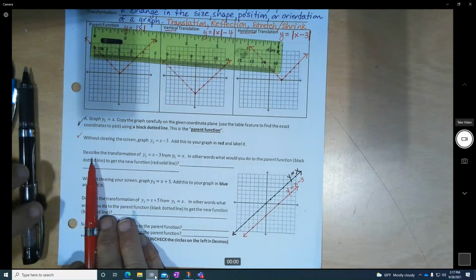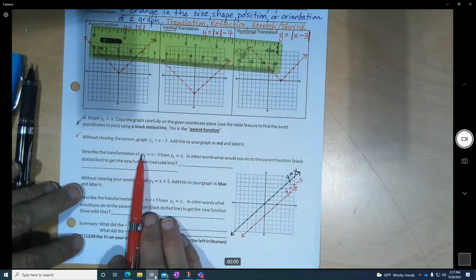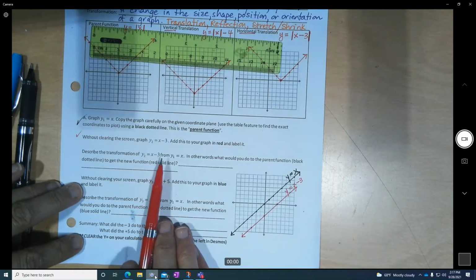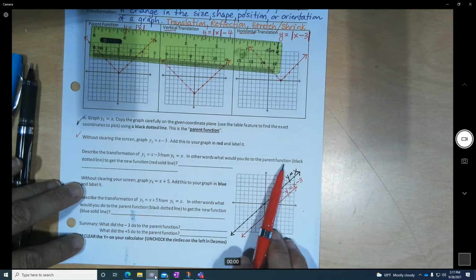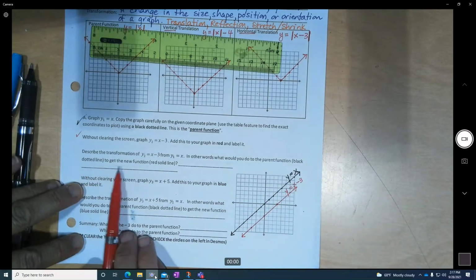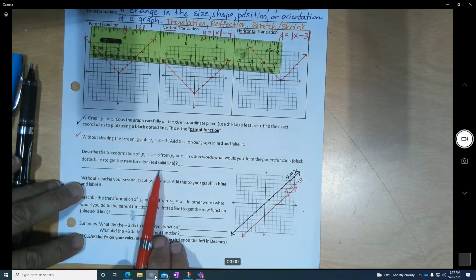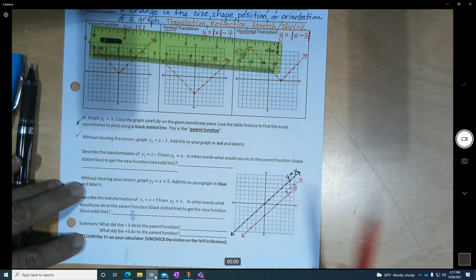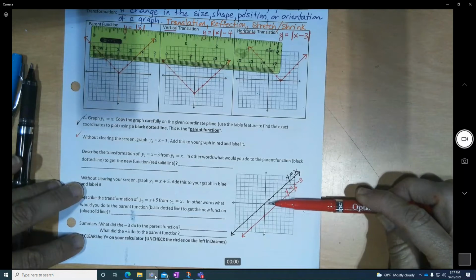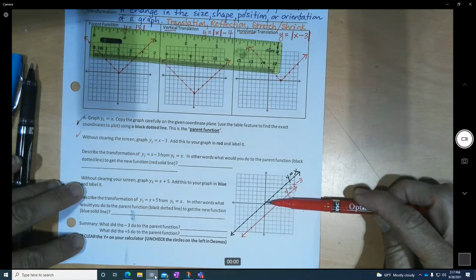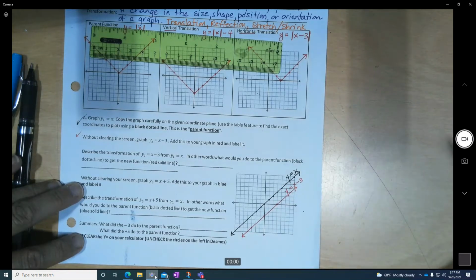The next question says, describe the transformation of y equals x minus 3 from y equals x. In other words, what would you do to the parent function, which is the black one, to get to the new function, which is the red? All you're doing is lowering it. To get from the black to the red, it's going down 3 units.